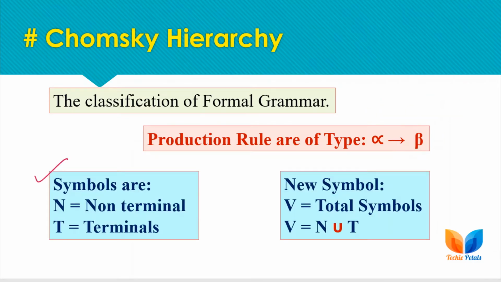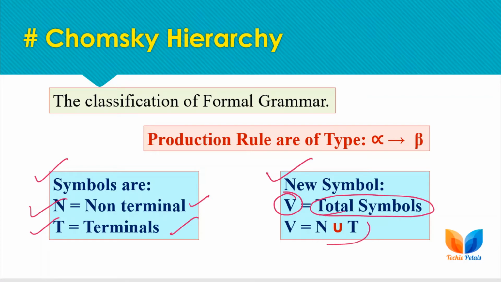The symbols we have discussed so far are the non-terminals and the terminals. Non-terminals are the internal nodes of the syntax tree and terminals are the leaf nodes of the syntax tree. For this hierarchy we define a new symbol V. Here V represents the total symbols of the grammar, meaning the union of non-terminals and terminals. So V is the total symbols used in a particular grammar.